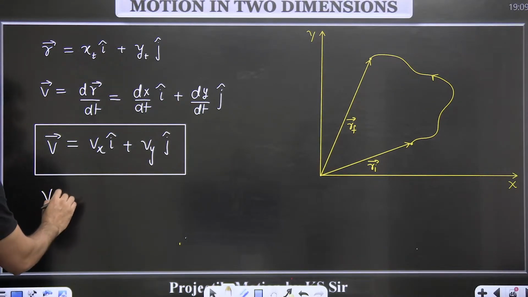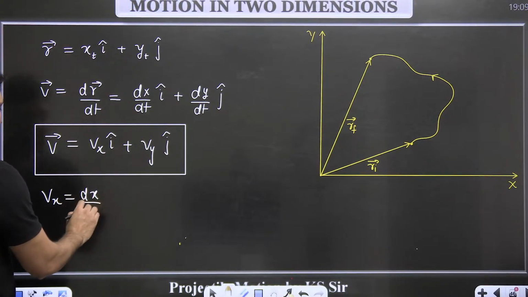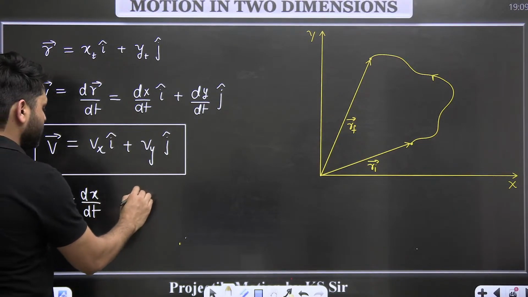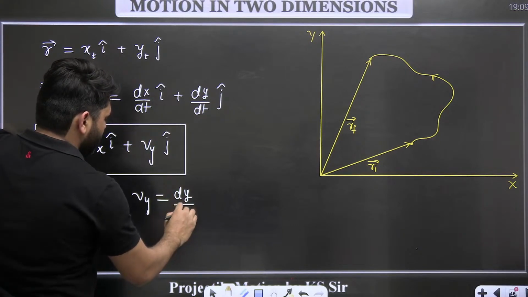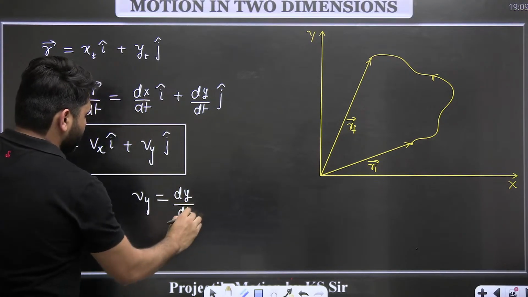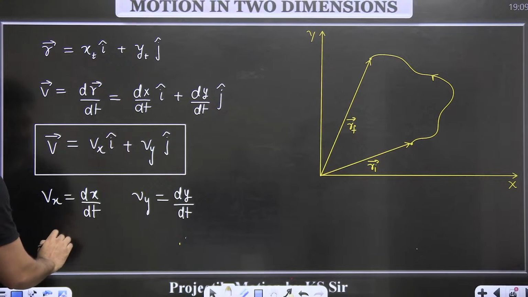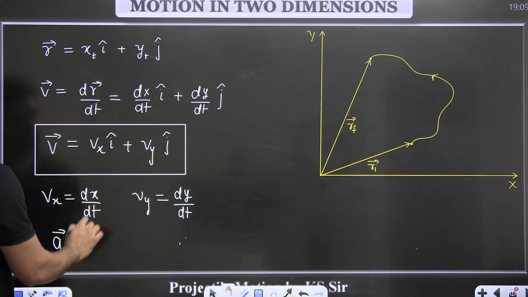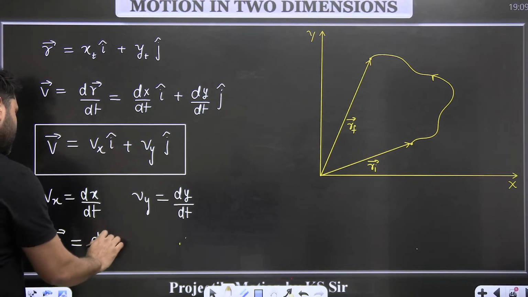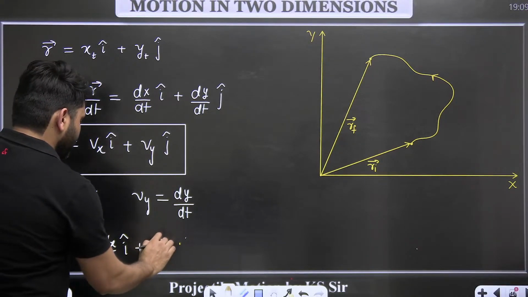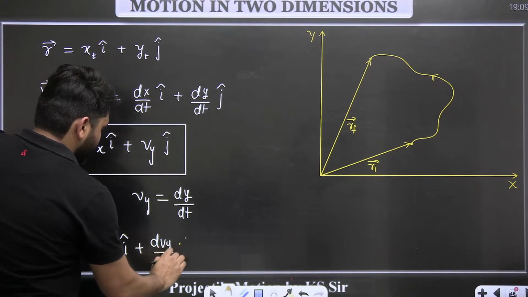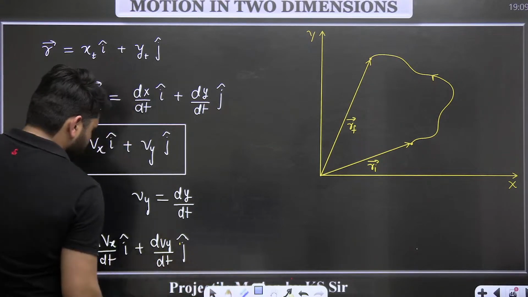So vx is equal to dx divided by dt. You differentiate the x component, you get vx. You differentiate the y component of the position vector, the y coordinate, you get the velocity vy. Acceleration comes out to be the differentiation of this: dvx divided by dt i cap plus dvy divided by dt j cap.